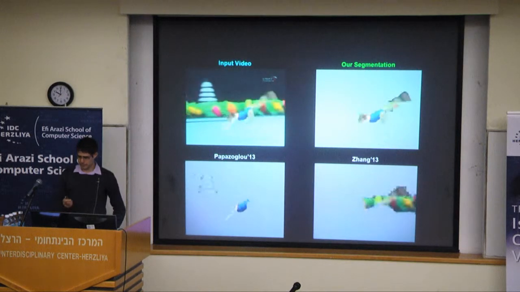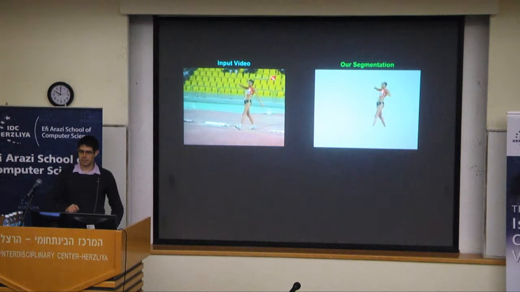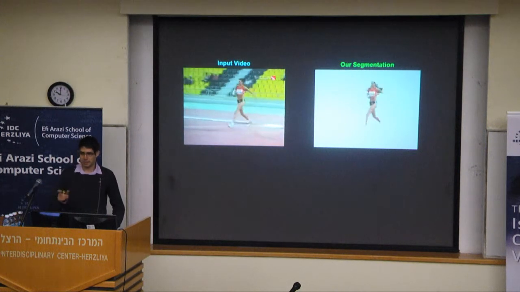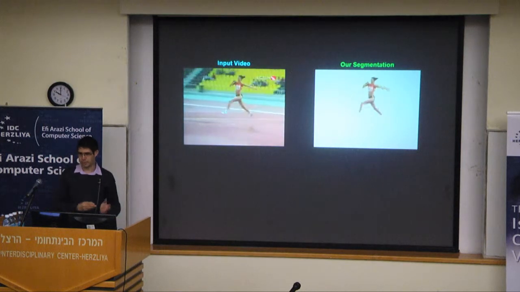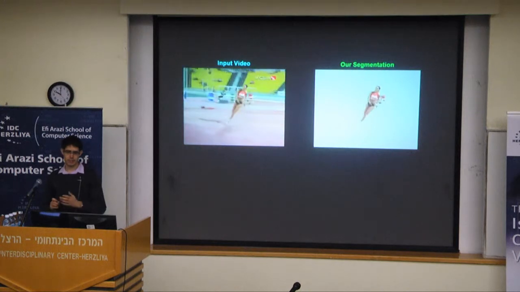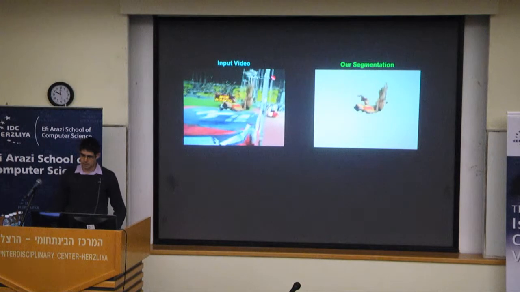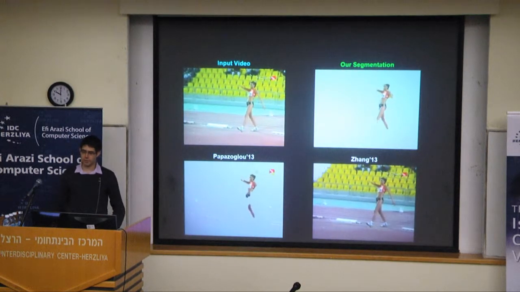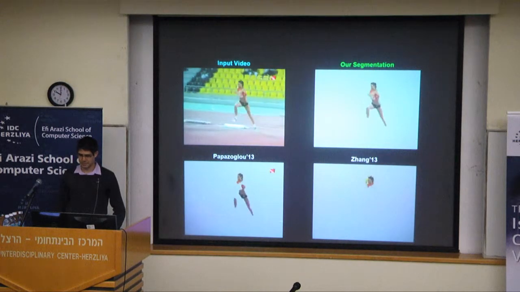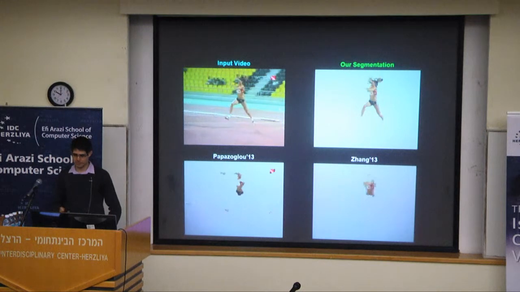This was the first example. And here is another. And notice how we are able to capture the athlete even when she was static in the beginning. And this is, again, because we propagated information from far away frames. So this is our result. And here are the results of our competitors. So again, you can see the differences.